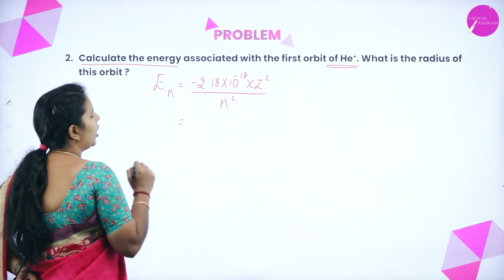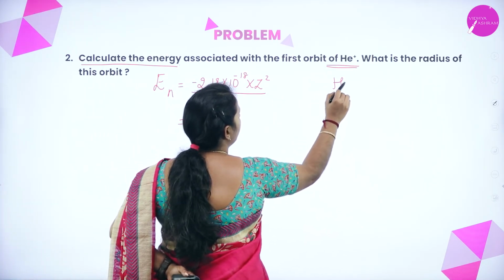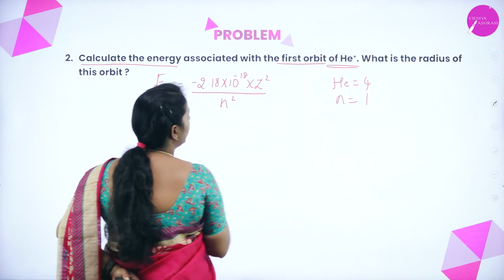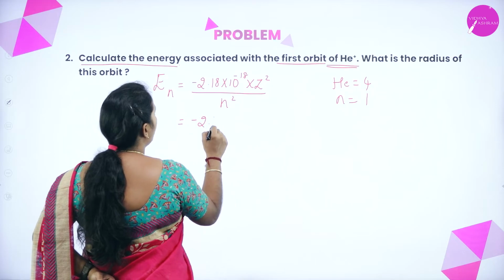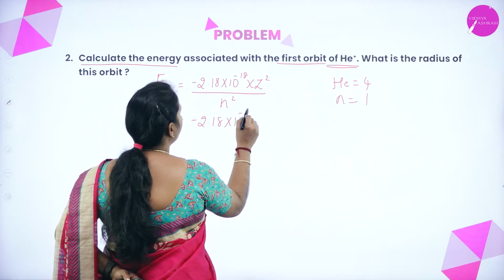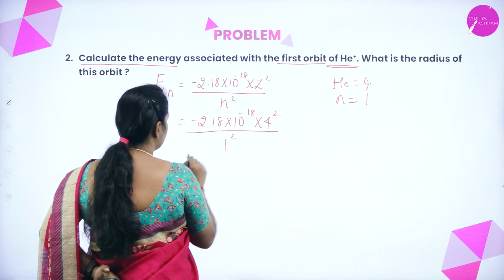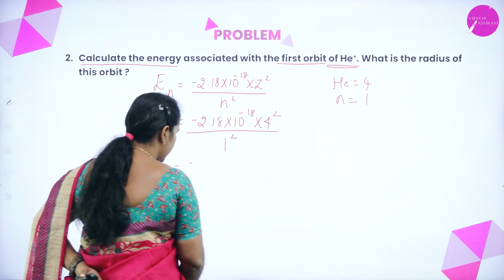So here the atomic number of helium is 2 and n is 1, the first orbit. So it is minus 2.18 into 10 to the power of minus 18 into 2 square divided by 1 square. So how much will you get here?